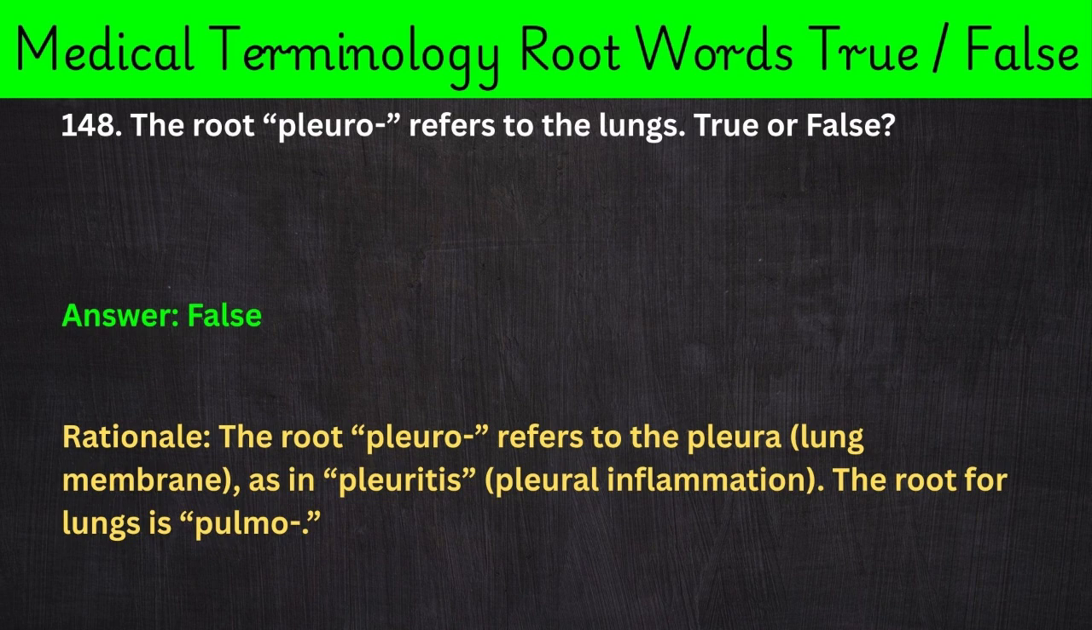148. The root pleuro- refers to the lungs. True or false? Answer: false. Rationale: The root pleuro- refers to the pleura, lung membrane, as in pleuritis, pleural inflammation. The root for lungs is pulmo-.